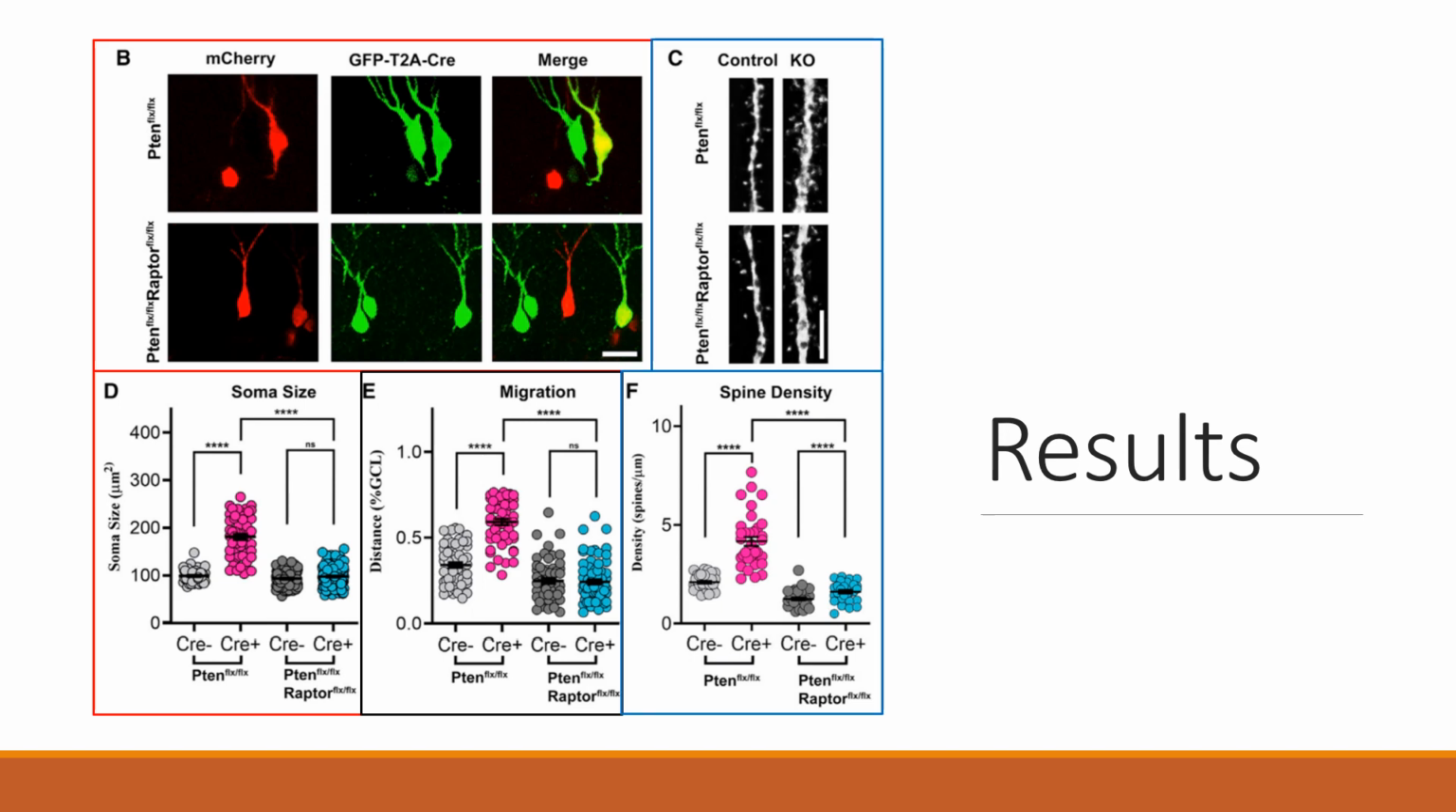Dendritic spine density was also found to be significantly increased in P10 knockout neurons, but this increase was reduced to wild-type density numbers in P10 and Raptor double knockout neurons. Together, this data suggests that P10 loss-mediated neuronal hypertrophy can be rescued by targeting Raptor to disrupt mTORC1.